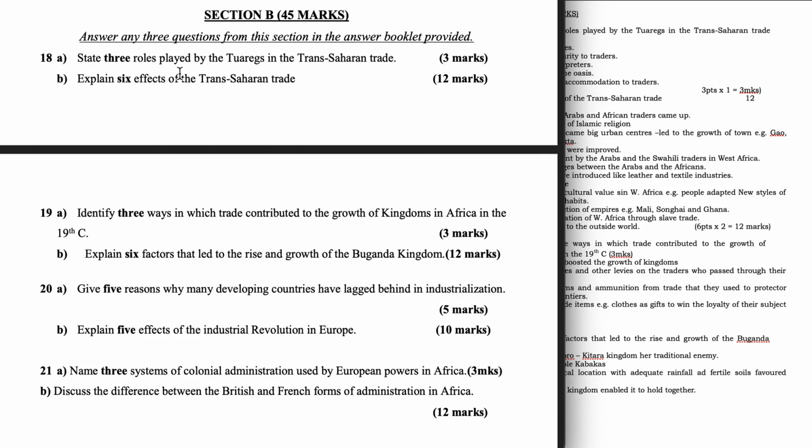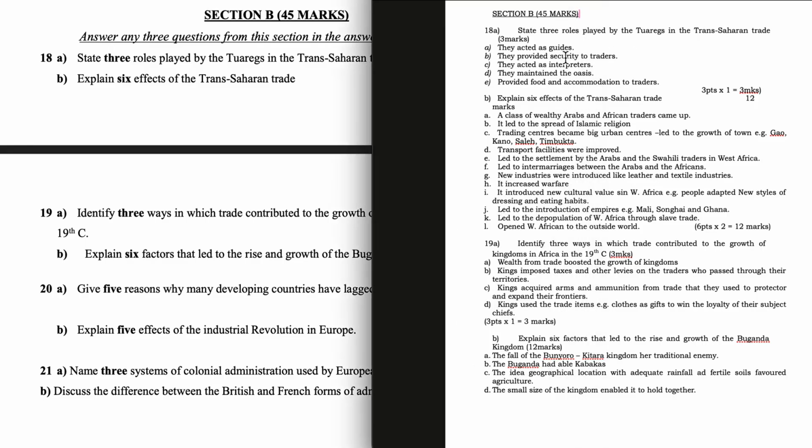Question 18A. State 3 roles played by the Tuaregs in the trans-Saharan trade. They acted as guides. They provided security to traders. They acted as interpreters. They maintained the oasis. They provided food and accommodation to traders. Question 18B. Explain 6 effects of the trans-Saharan trade.